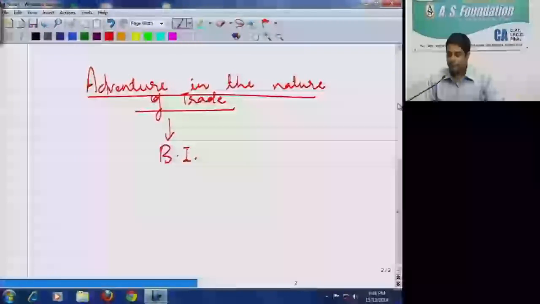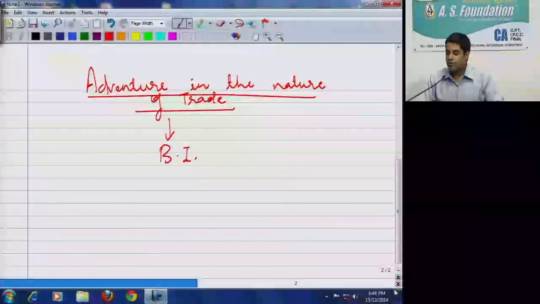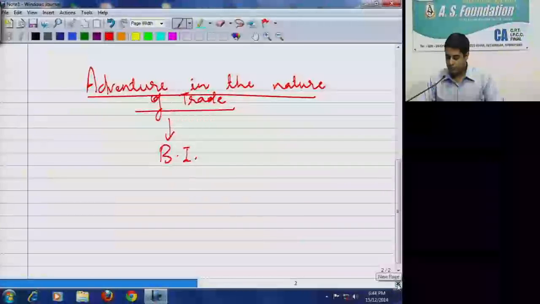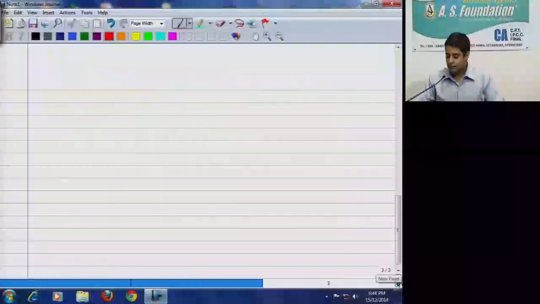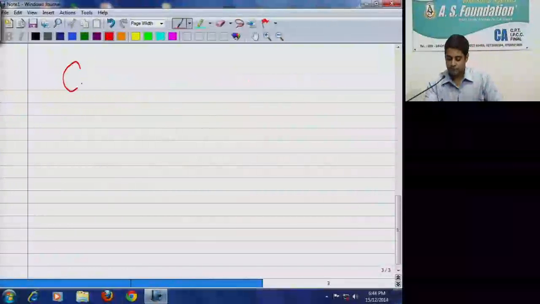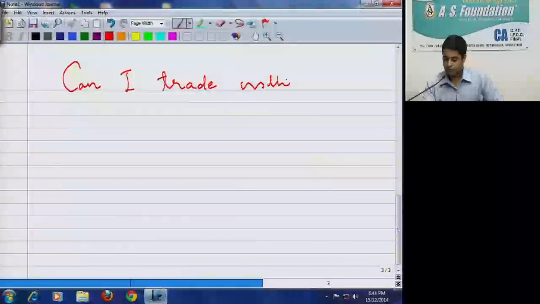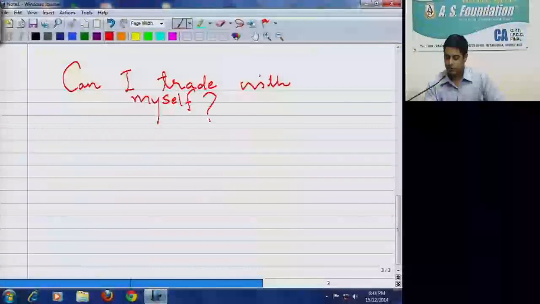But still, the income from such activity can be called as business income.